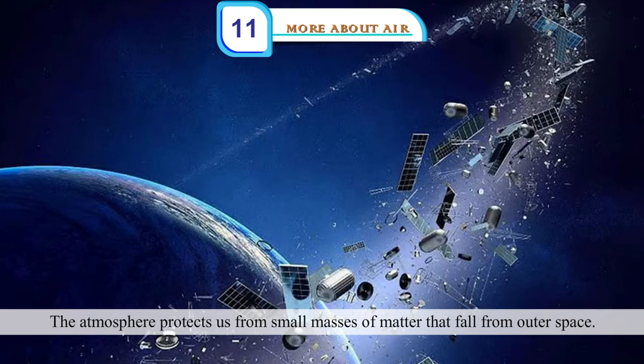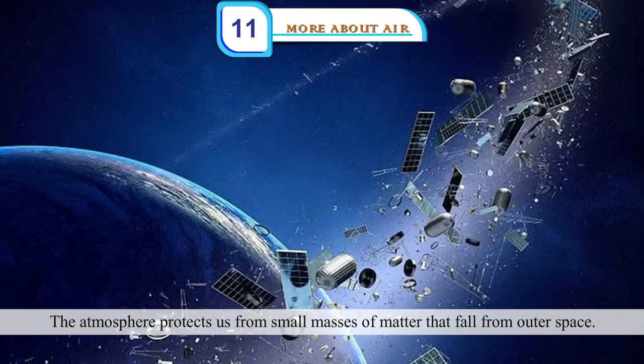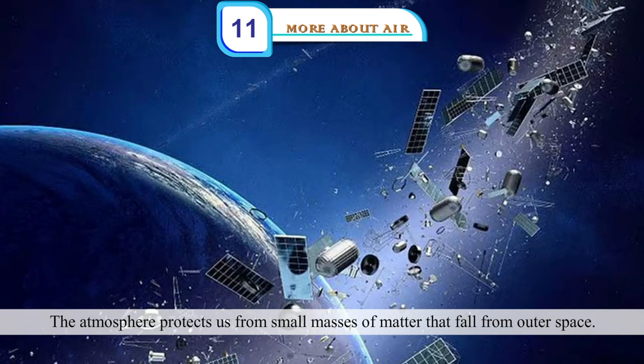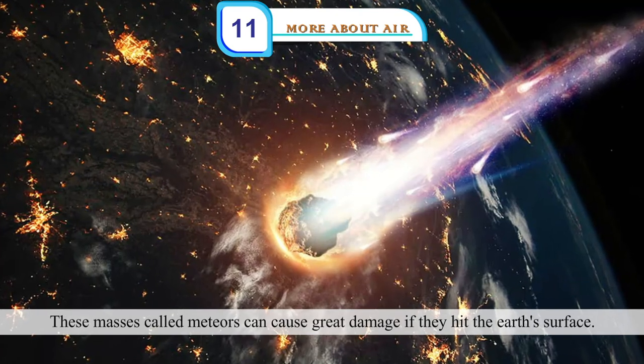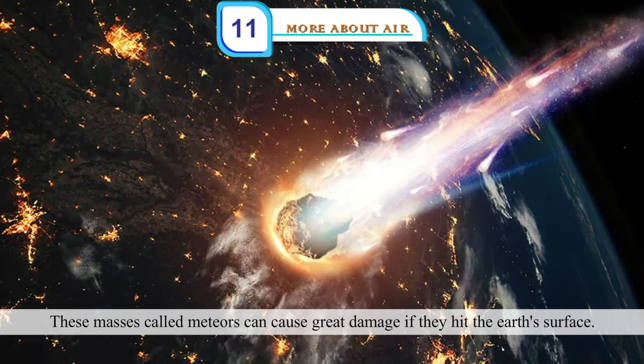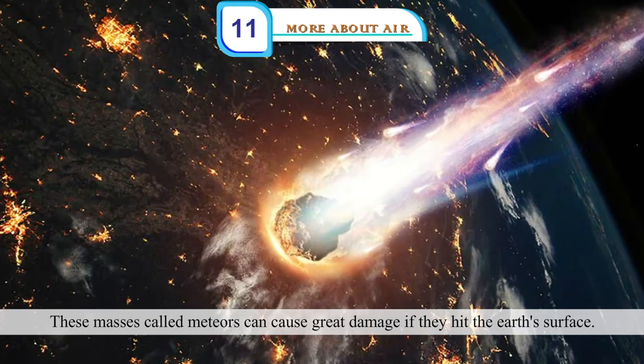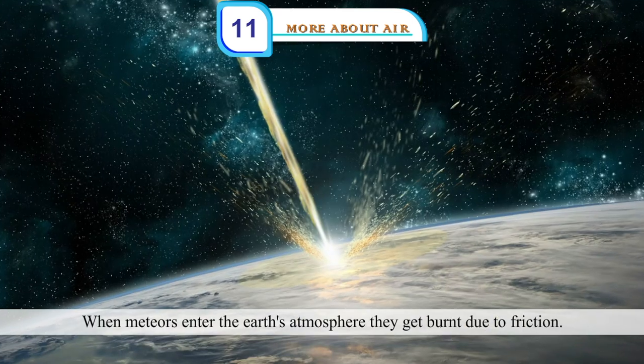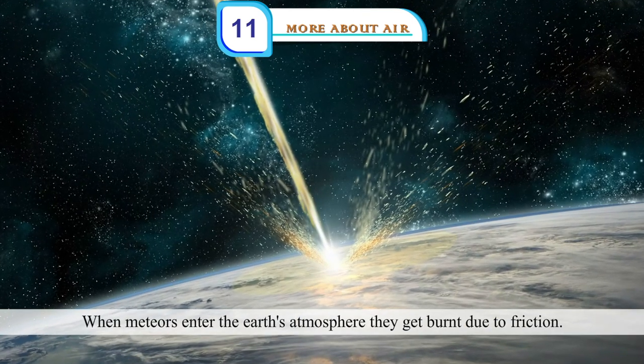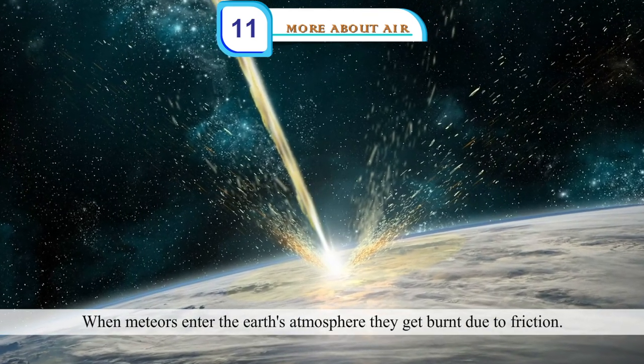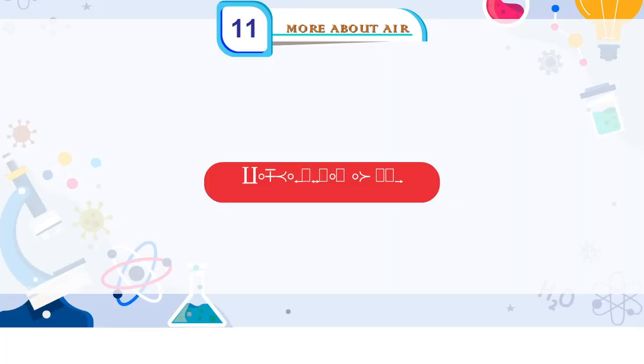The atmosphere protects us from small masses of matter that fall from outer space. These masses, called meteors, can cause great damage if they hit the Earth's surface. When meteors enter the Earth's atmosphere, they get burnt due to friction.